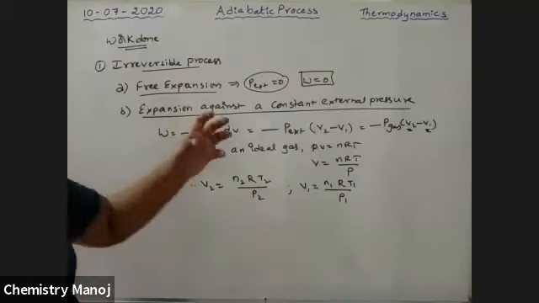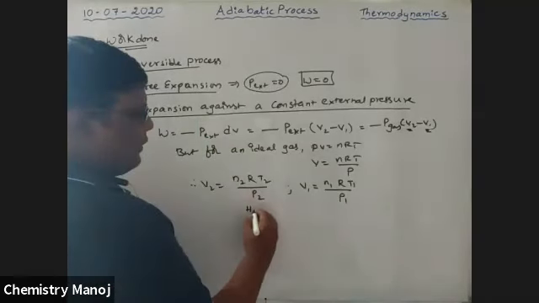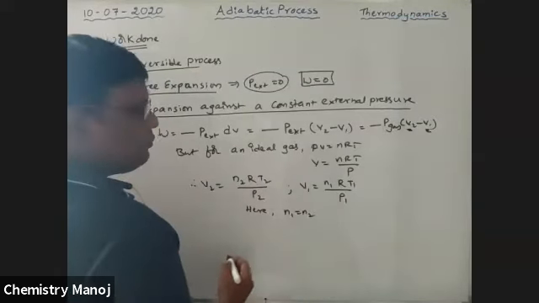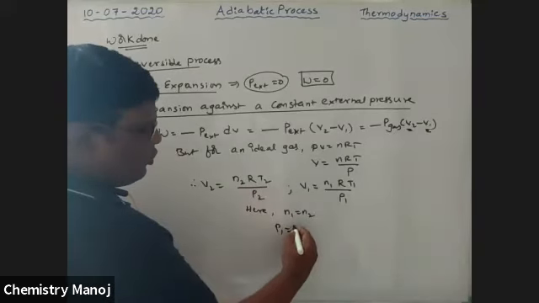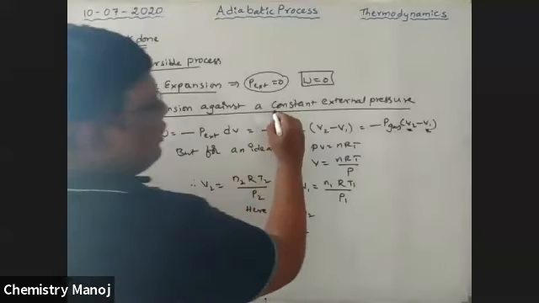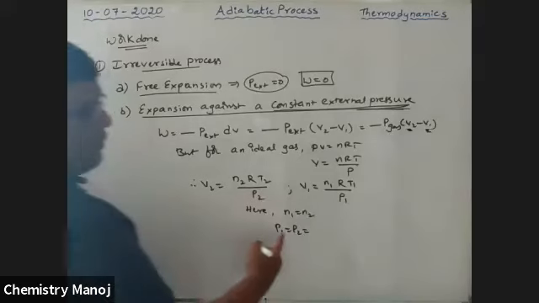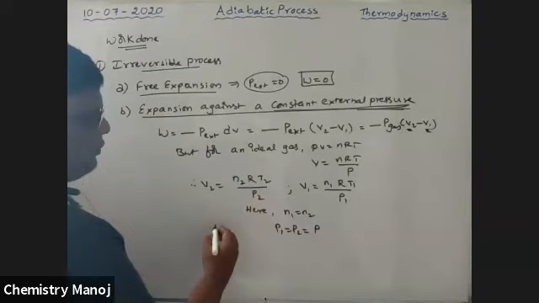But here, a certain fixed quantity of gas is taken. That means the number of moles is constant. For a fixed quantity of gas, n1 is equal to n2. Next, the pressure of the gas. Because it is at constant external pressure, the pressure is a constant. That means P1 is equal to P2 is equal to P. So replace these values. Therefore,